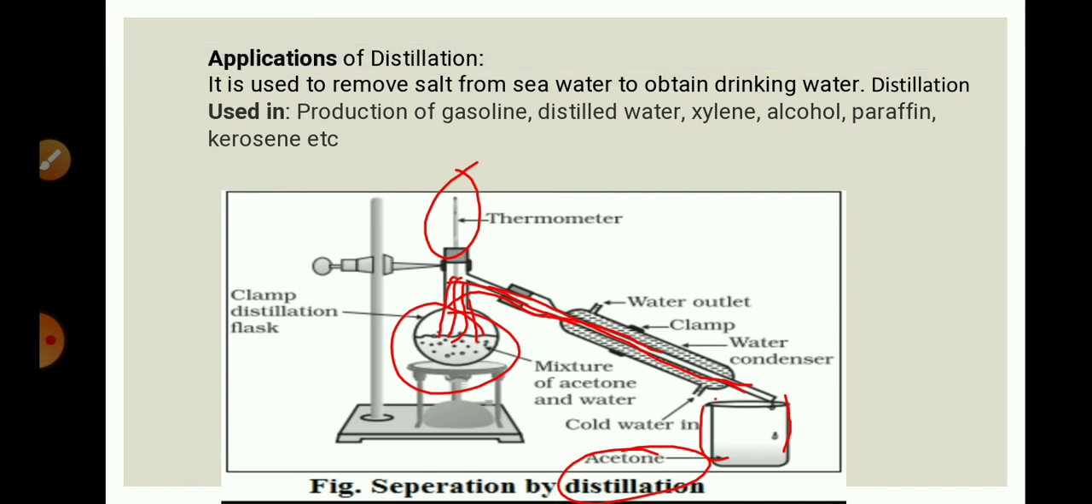So this is the method which is used to separate miscible liquids. This method is called distillation. It is used for the separation of components of a mixture containing two miscible liquids.